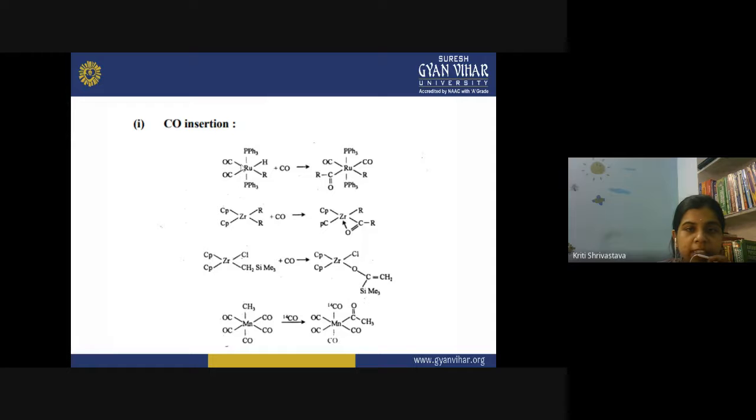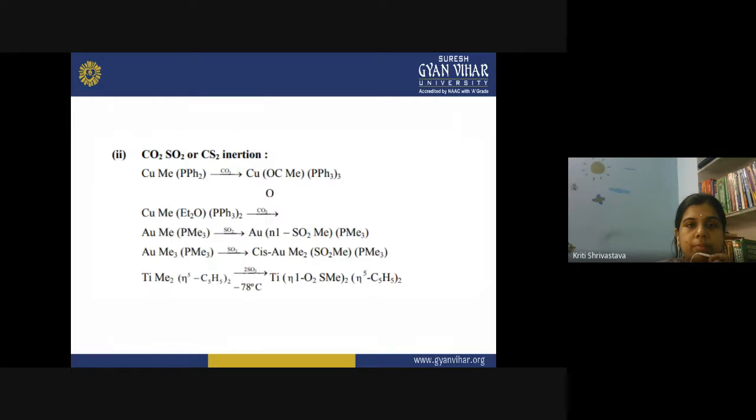One vacant place is created on the metal atom. The group is transferred to another ligand already attached to the metal, and on this vacant site the incoming ligand gets attached. These types of reactions are the most common preparative method for metal carbonyls. Generally, metal carbonyls are prepared by this route, and all these reactions are very important. Again, you should write these reactions in your notebook so that you can remember them.